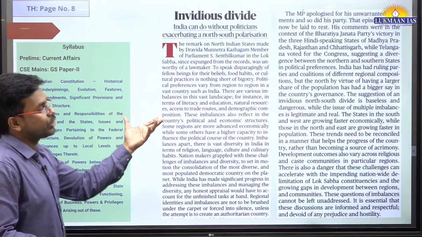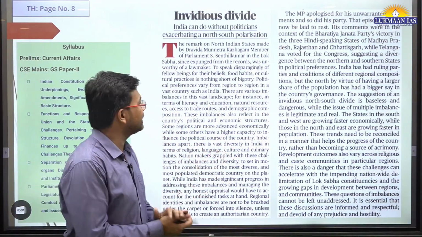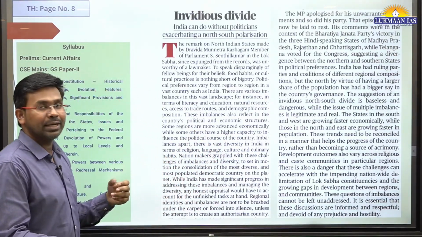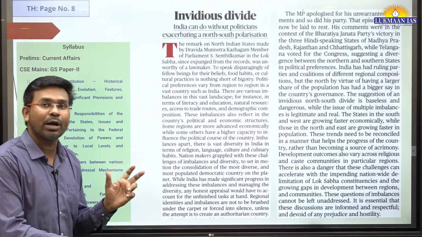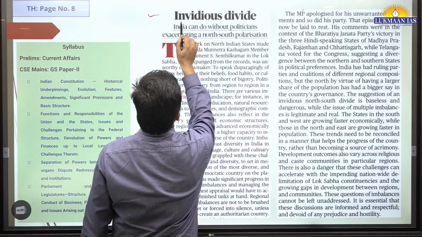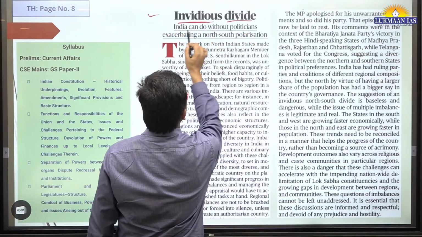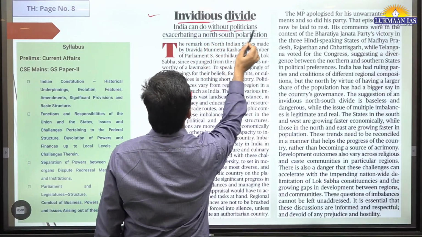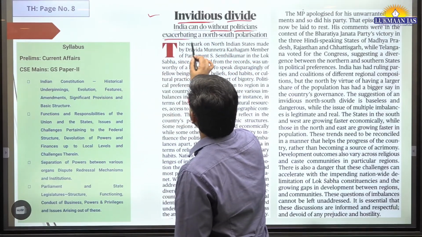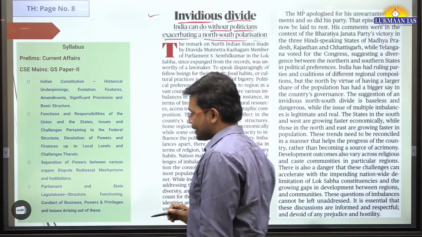Then we have a very short article over here. This article is related to politics, but through this article we are going to understand about the north-south divide. So basically this article says: invidious divide. India can do without politicizing, without politicians exacerbating the north-south polarization.